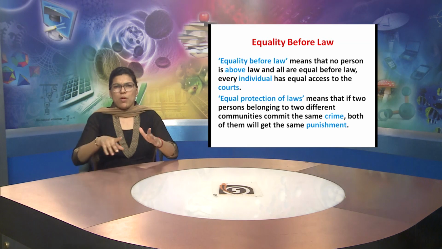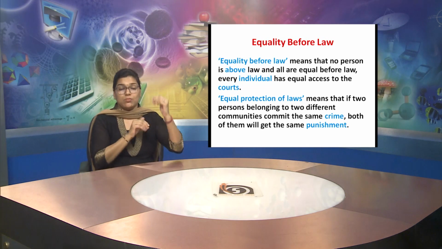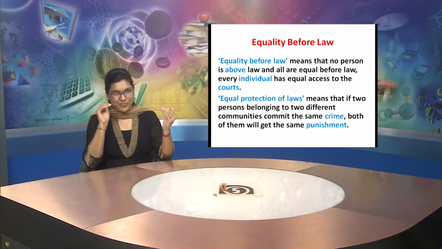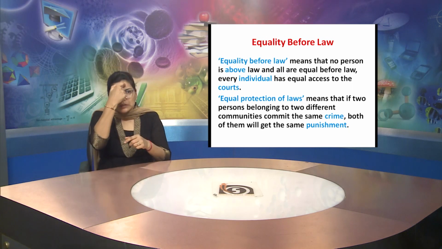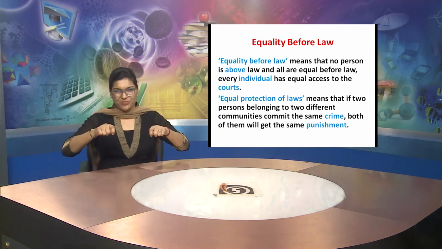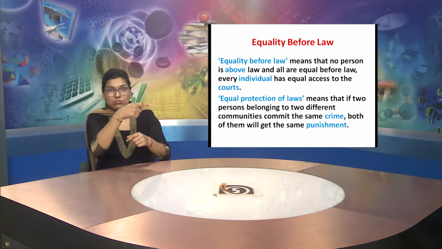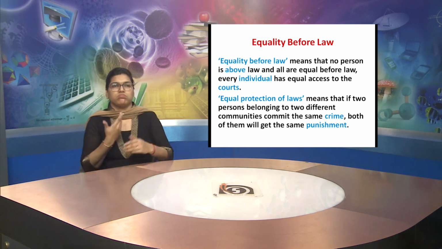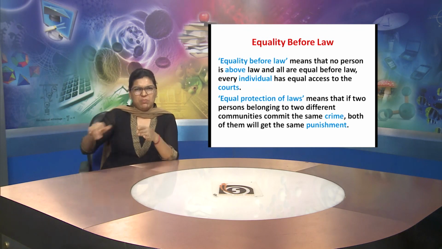For example, in any office, in any organization, if there is a person at a superior position and another person at a lower position, then inside the office the person is following the rule of seniority, senior and junior, but outside the workplace both persons are equal before law, and that person cannot compel the other person to do the job because he or she is the boss or the senior person.